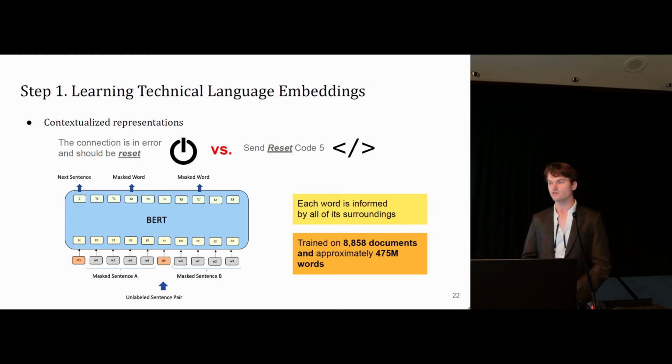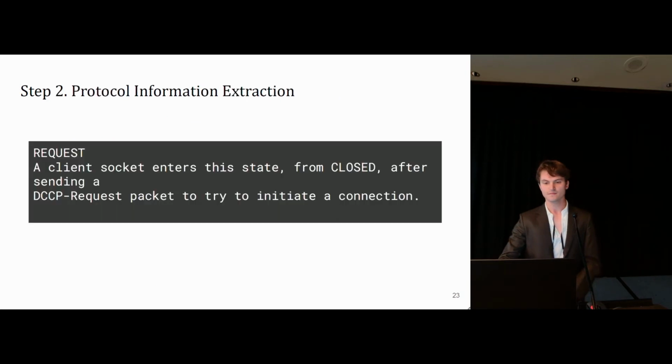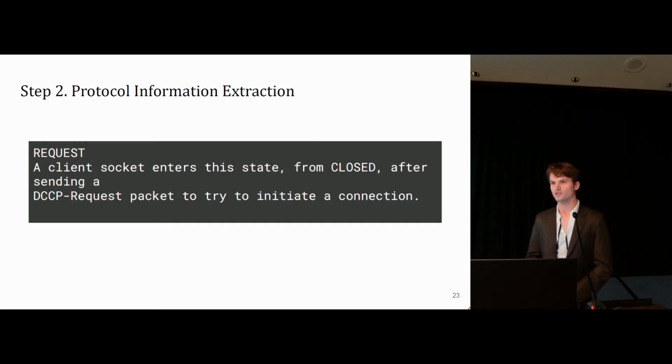So BERT takes into account not just the word, but also the context it resides in. We train our model on approximately 9,000 documents and approximately 500 million words. So an example of what our embedding might look like is maybe more useful than just purely technical statements about it. So let's look at this example text.